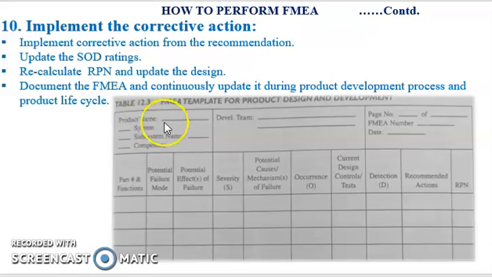This table represents a template used for recording or documenting the FMEA procedure in the product design and development process. The first row will contain the information of the product and the design team performing the FMEA activity. In the subsequent rows, information such as part name and its function, potential failure modes, potential effect of failure, and other components of the FMEA exercise such as severity, occurrence, detection, and RPN is listed.